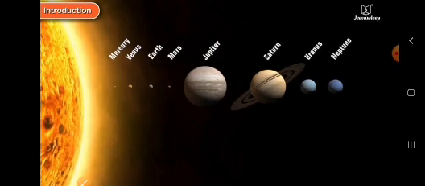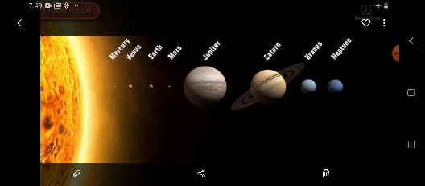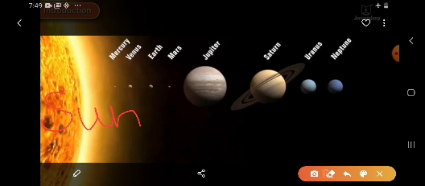So children, at the middle of the solar system we have the sun. At the middle we have the sun, and the sun is a star. Around the sun there are 8 planets. So children, there are 8 planets revolving around the sun. We can see here there are 8 planets.